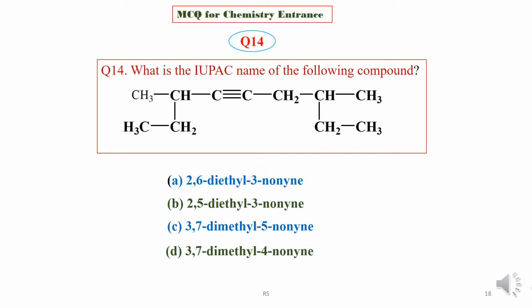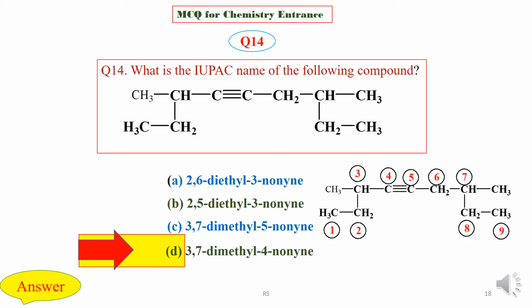Question 14. What is the IUPAC name of the following compound? This is an alkyne compound. Find the correct IUPAC name among these 4 options. We are now going to check the answer key, and the right option is option D, that is 3,7-dimethyl-4-nonyne.